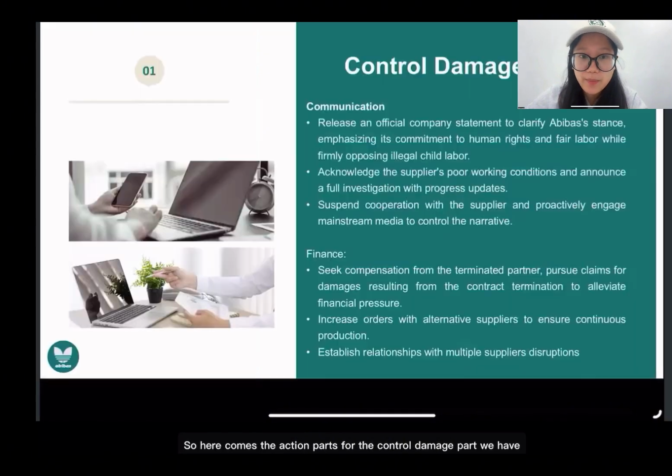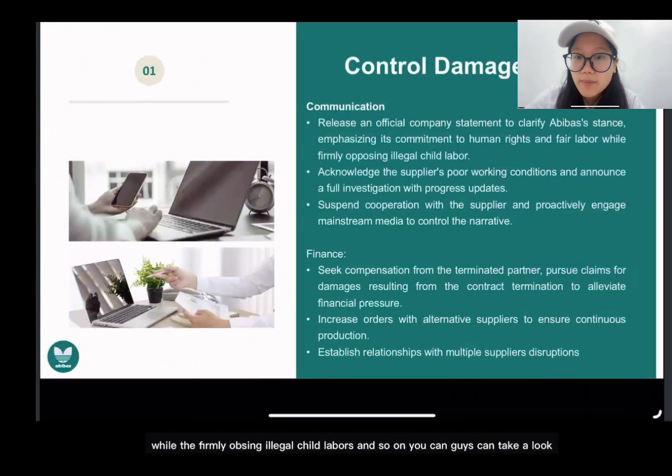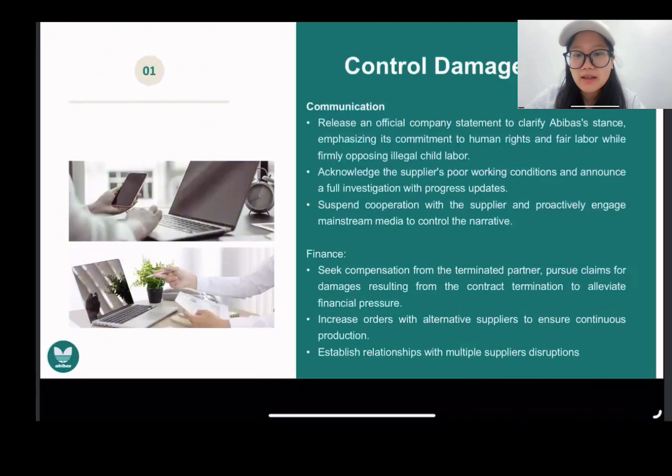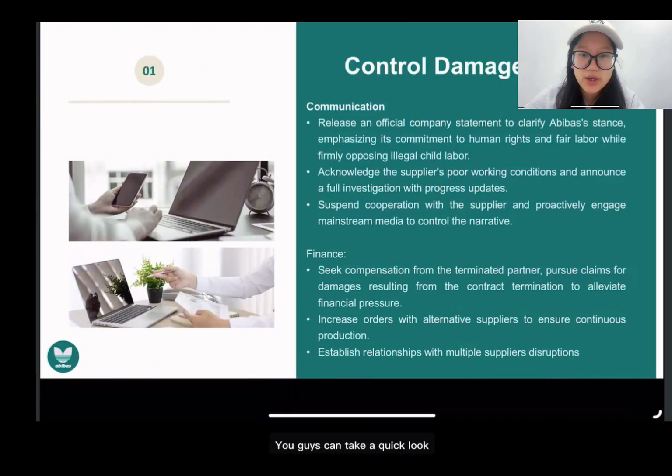So here comes the action part. For the damage control part, we have two sections: communication and finance. For communication, the company should release an official statement to clarify Abibas' stance, emphasizing its commitment to human rights and fair labor while firmly opposing illegal child labor, and so on. You can take a look. And the finance part is to seek compensation from the terminated partner and pursue claims for damage resulting from the contract termination to alleviate financial pressure, and so on. You can take a quick look.